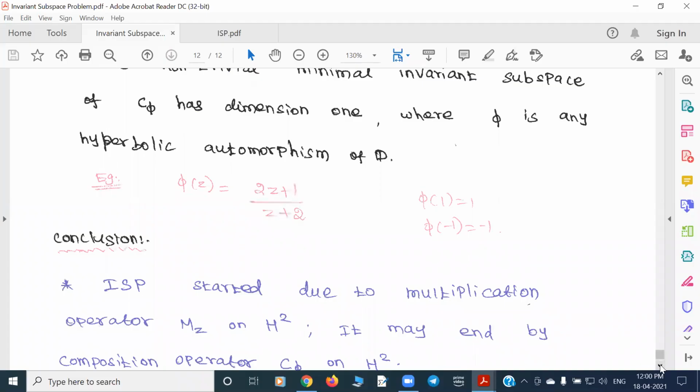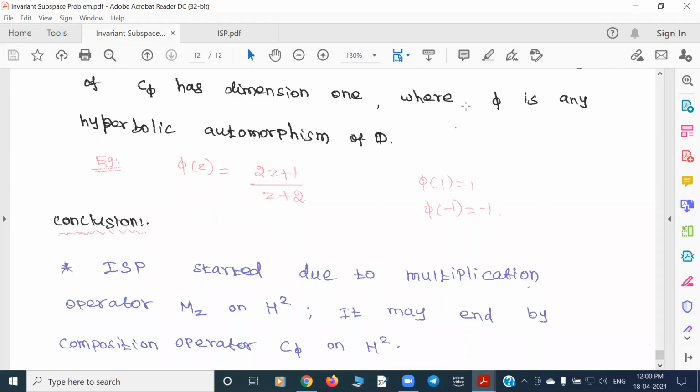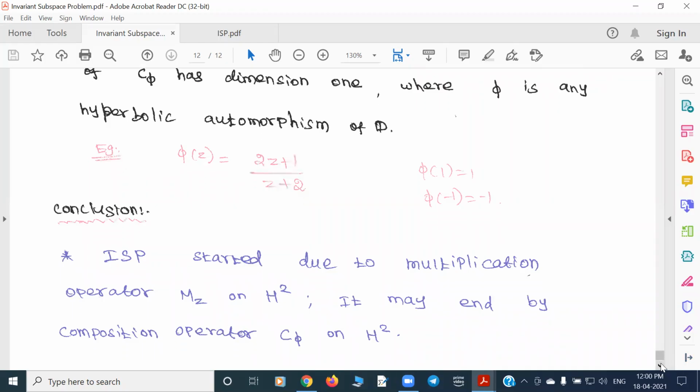Now people also believe that if you have an answer for this composition operator question, it may also end with a composition operator on Hardy space. So you have a famous operator on Hardy space which started this question, and another famous operator, composition operators, which may conclude this question, positively or negatively, soon. So we'll expect further progress. Okay, so I'll stop here. If you have any comments or questions, you can ask.